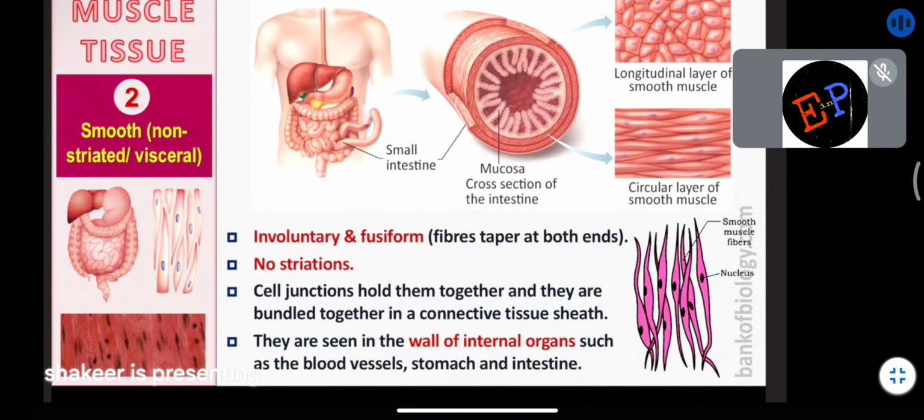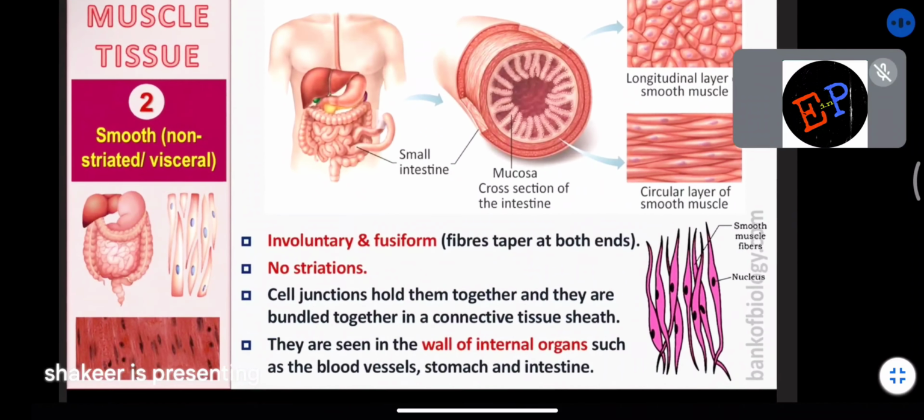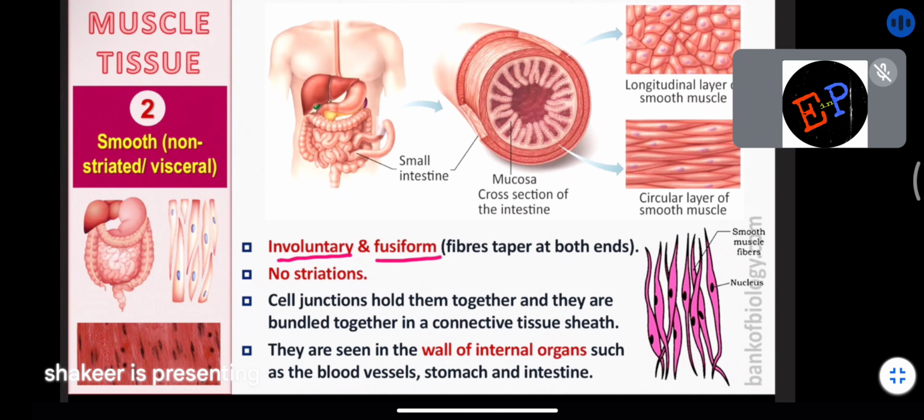Next we are studying smooth, non-striated or visceral muscles. Smooth muscles, you can call them non-striated, or visceral muscles. They are involuntary and fusiform. What is meant by fusiform? This fusiform we already studied somewhere in plants also. Tendons have tapering ends, do you remember? What is meant by tapering ends? When you travel towards the end, the end is of a very sharp nature.